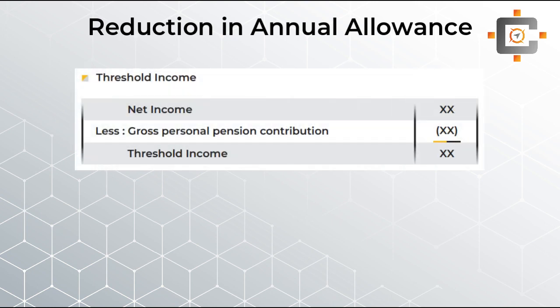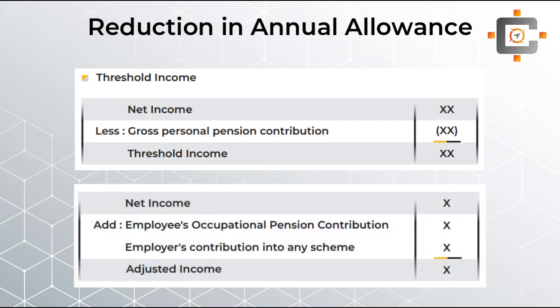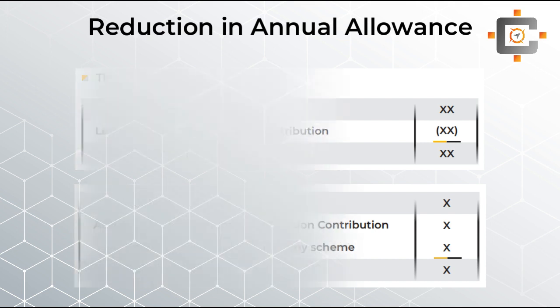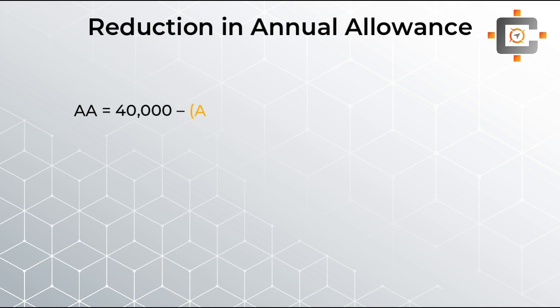If your threshold income exceeds £200,000, then the second step will be to calculate your adjusted income. And students, if your adjusted income is also exceeding £240,000, then the reduction will occur, and you have to reduce your annual allowance limit. Now the formula of reduction is, students, very simple. Annual allowance is equal to £40,000 minus the reduction, as you can see in the formula.